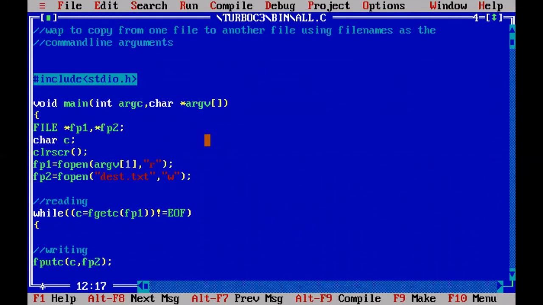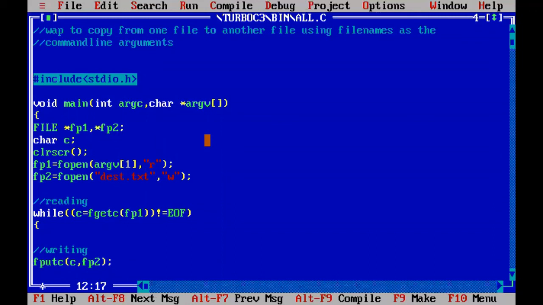If you give argv of 0, it is always the complete path to the C program, which is not the first file name, not the source file name. The source file name is saved in argv of 1. So argv of 1 I will give as source.txt.